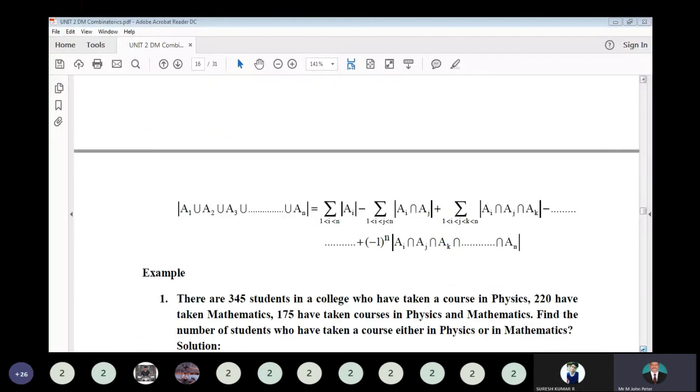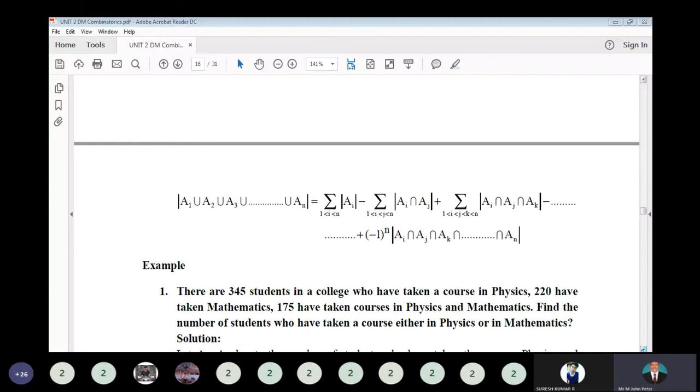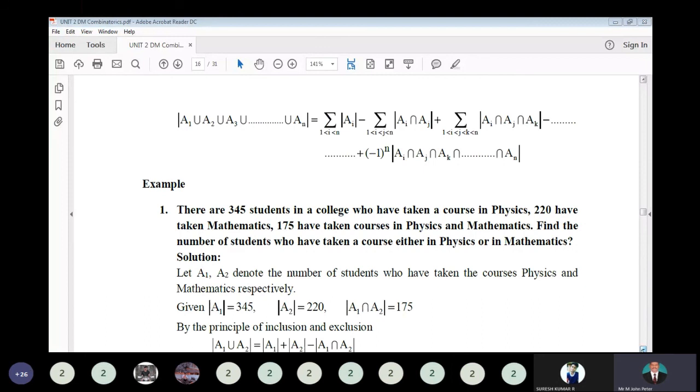When you extend this, you will get the formula: modulus of A1 union A2 union A3 and so on union An is equal to the summation over 1 ≤ i ≤ n of modulus of Ai, minus the summation over 1 ≤ i < j ≤ n of modulus of Ai intersect Aj, plus the summation over 1 ≤ i < j < k ≤ n of modulus of Ai intersect Aj intersect Ak, and so on, with sign minus 1 to the power n minus 1 times modulus of A1 intersect A2 and so on intersect An. That is the general formula. When more sets are involved, we have to use this formula. Maximum we may get 3 or 4 sets only.